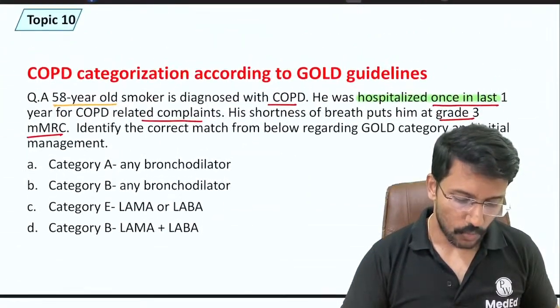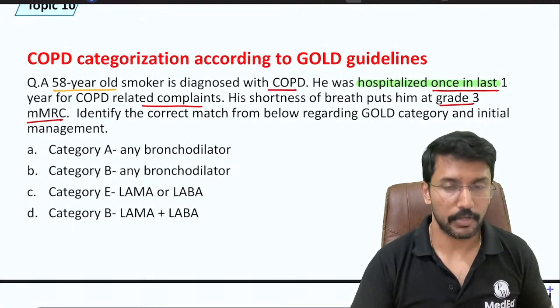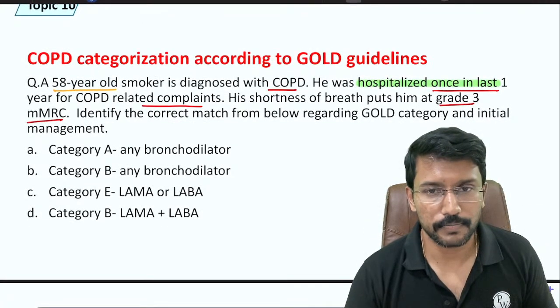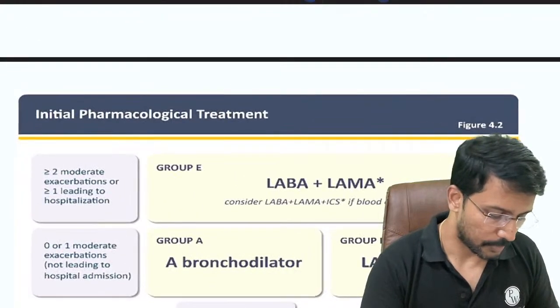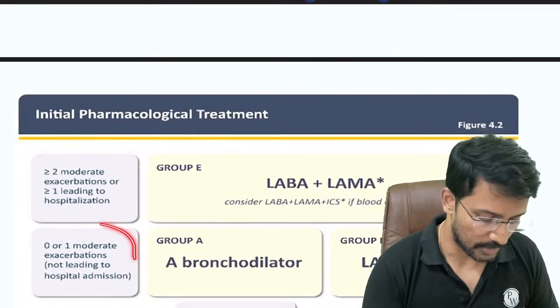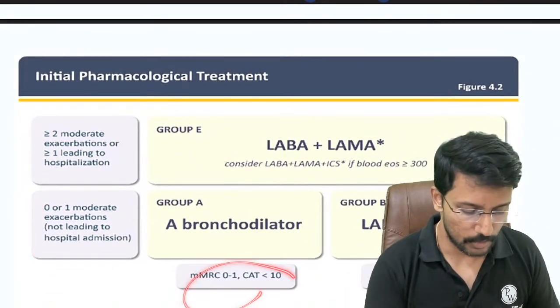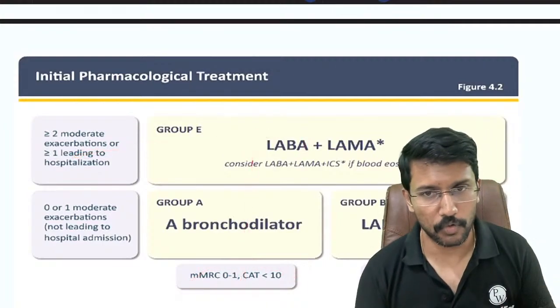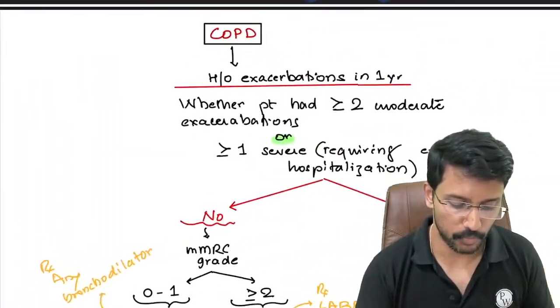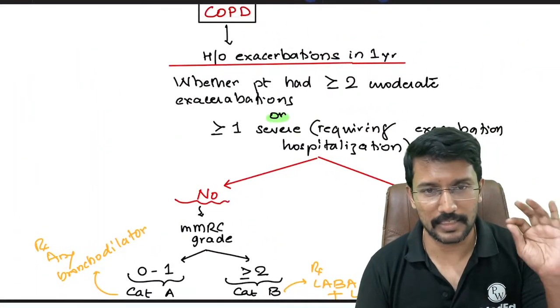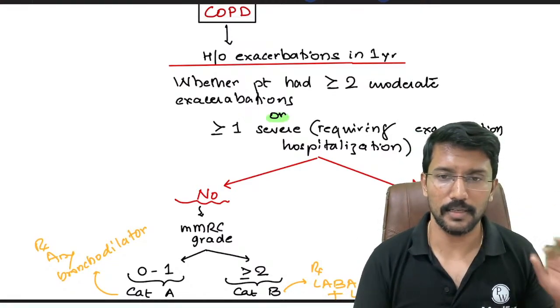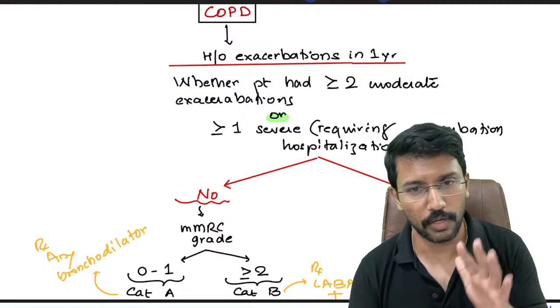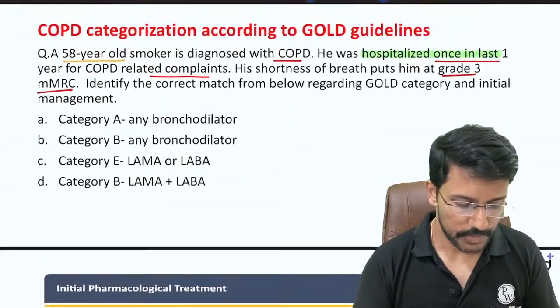So in this case, what should be your answer? I have given you the algorithm to approach it. Alternatively, you can also get the data on whether the patient had moderate exacerbation, hospitalization, MMRC, and then plot it here and come to the conclusion. But this is a more simplistic approach. Just find out the answer for this question, yes or no. Yes, category E. No, then look at the MMRC grade: 0 to 1, category A; more than or equal to 2, category B. So which category is it?